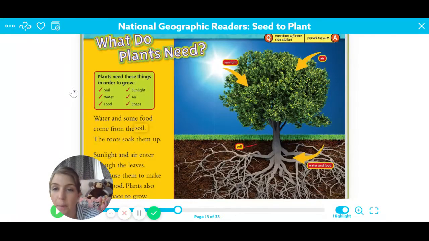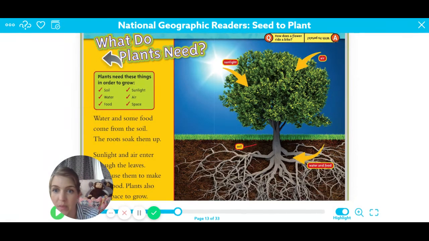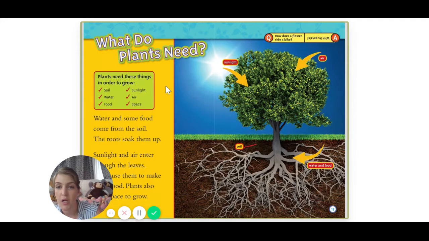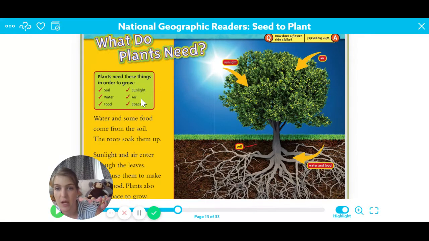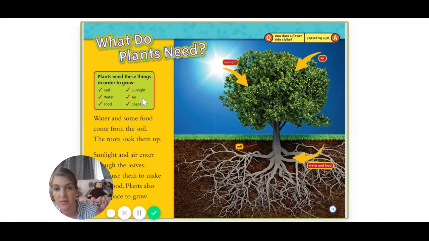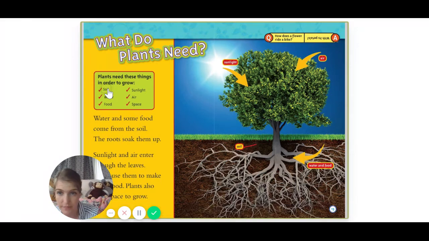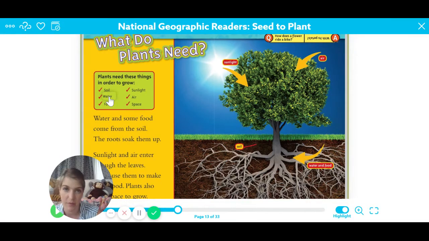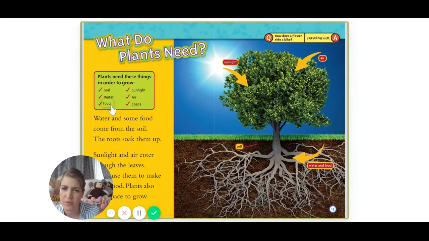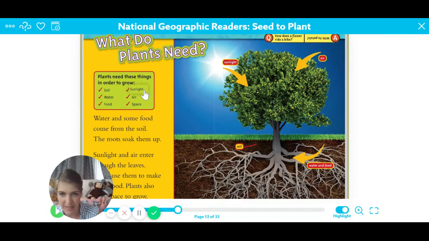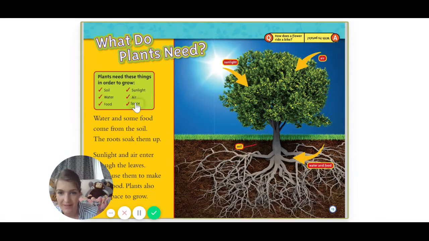So right here you have a box. This is a box, and it tells you all of the words that we're going to talk about. These are all of the needs of a plant. Plants need these things in order to grow. Soil, also known as dirt. Water, like we just talked about. Food, sunlight, air, and space.